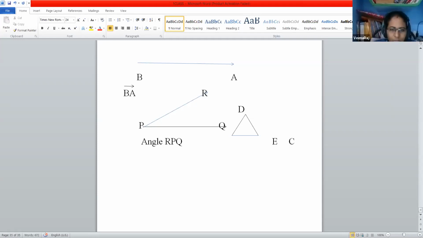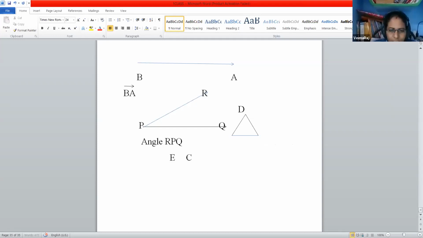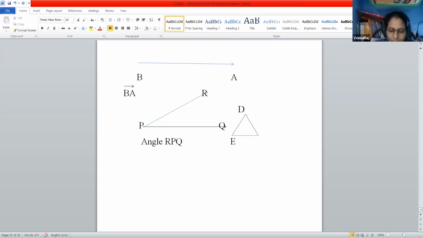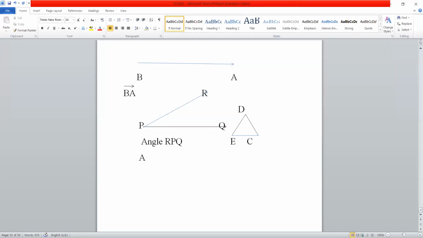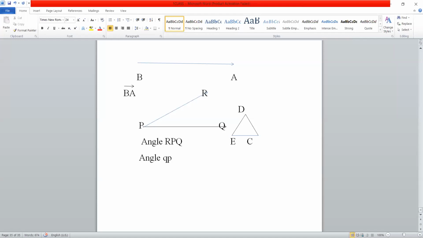So in the same way, we have observed here for DEC, right? So angle RPQ, angle QPR, and angle P. Very good.